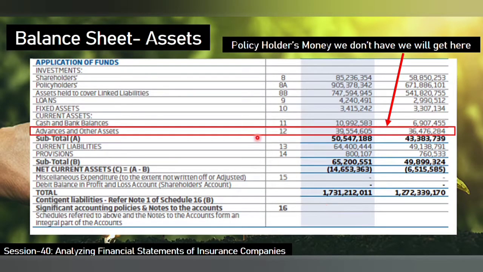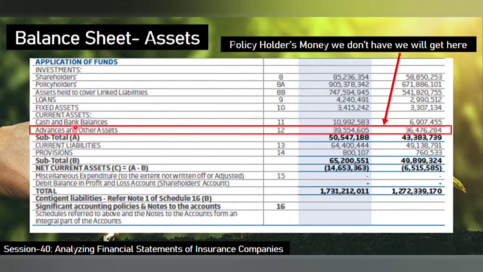Going back to the balance sheet, under the asset side, you can see a head called advances and other assets. In Indian companies, whether it is SBI Life Insurance, ICICI Prudential, all the insurance companies have the same formats. Even the schedule number is the same.